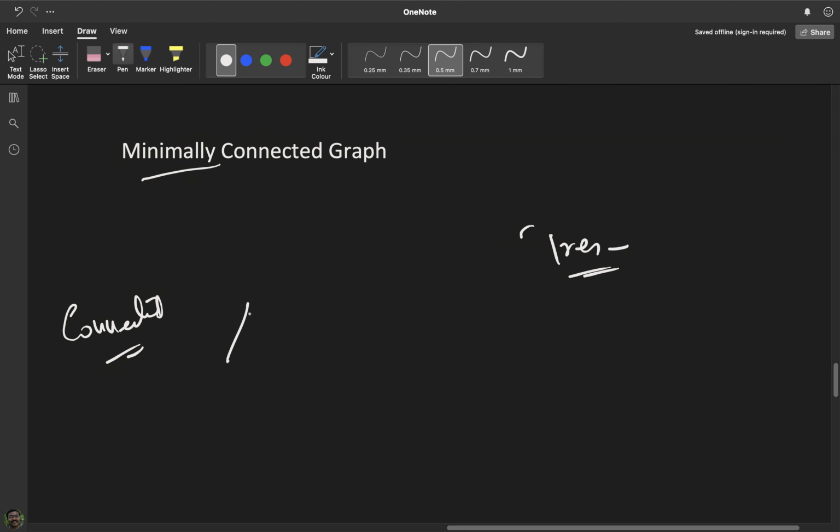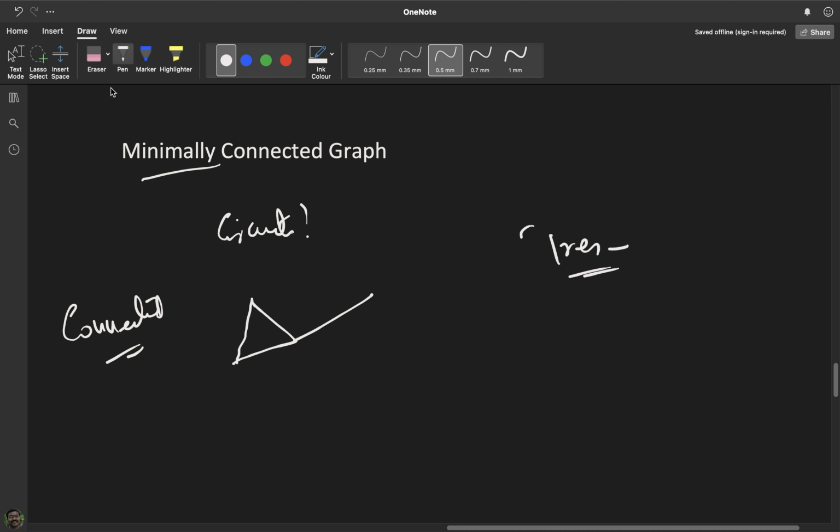Let us try to analyze an important property of minimally connected graphs. Suppose I have a minimally connected graph. Can it have circuits? Let us analyze this problem. Suppose my graph has a circuit like this, so one circuit is there, and I delete one edge of the circuit. Is it disconnected? No. So if there are circuits, this graph cannot be minimally connected, because the deletion of an edge from the circuit will not disconnect the graph.